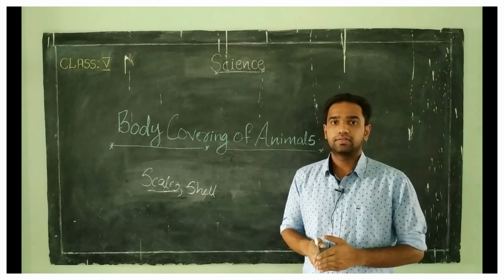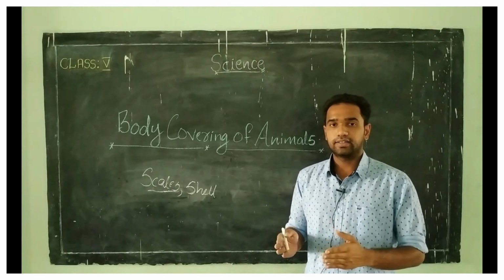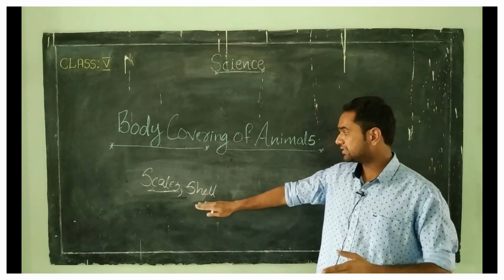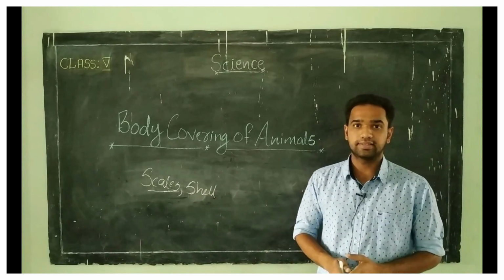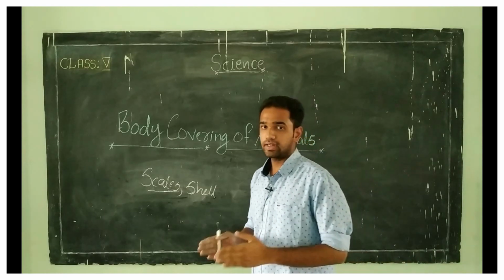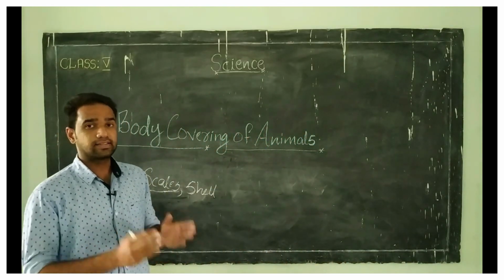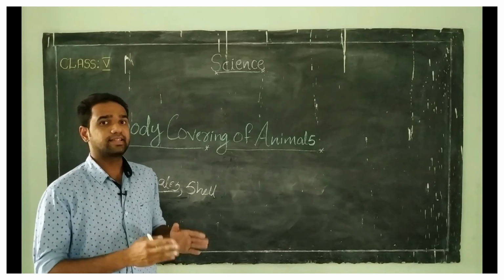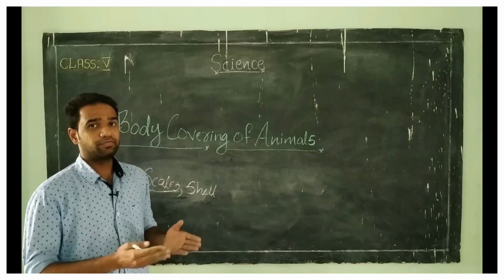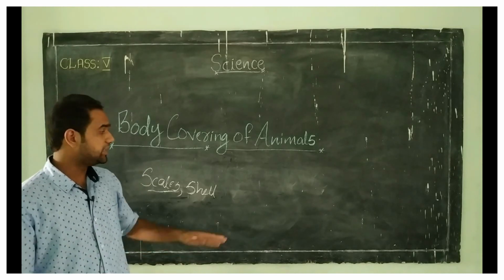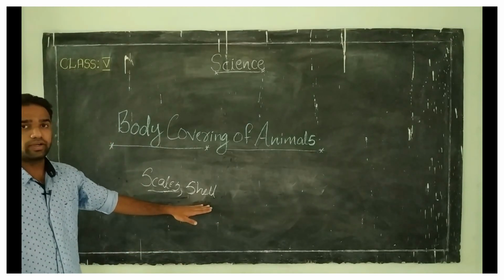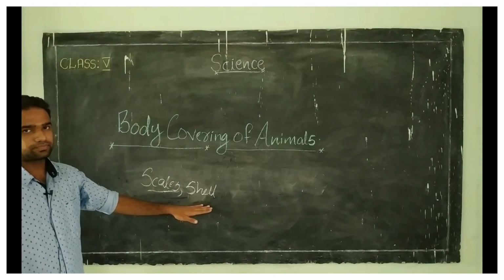They can take their head and feet into this shell when they sense danger. Clear? When they sense danger, they can withdraw their head and feet into this hard outer covering which is called a shell.